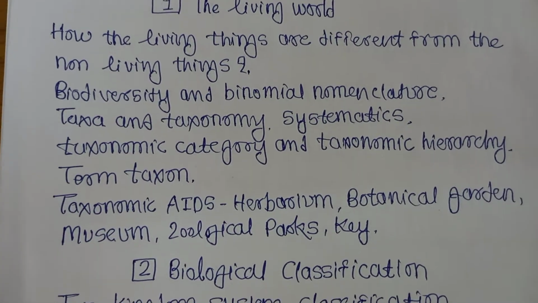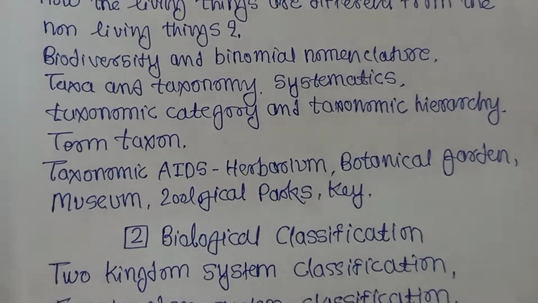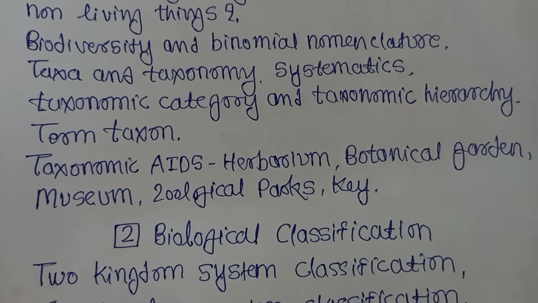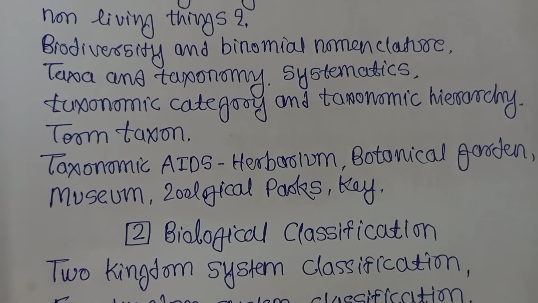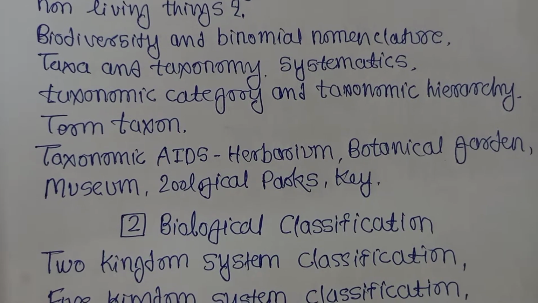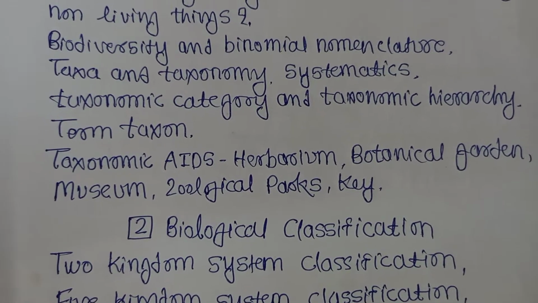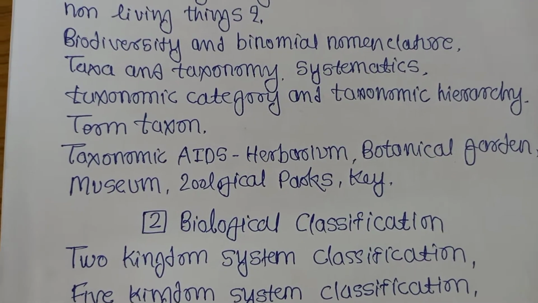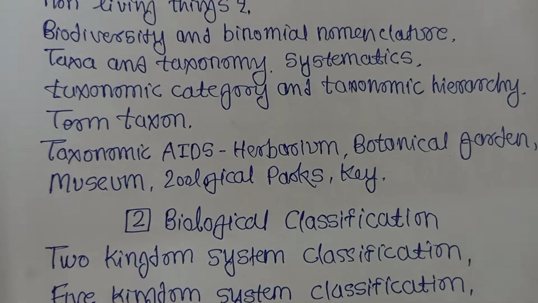Then biodiversity means different types of plants present in nature, their shape, structure, size, that is called biodiversity, and that is classified in binomial nomenclature. Binomial nomenclature means two name system.